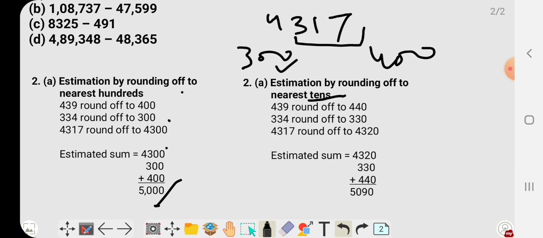Similarly, if we estimate to the nearest tens, tens means you have to focus on the last two digits. Means in 439 you focus on 39 only. So is 39 nearer to 30 or 40? Yes, it is near to 40. So it will become 440.